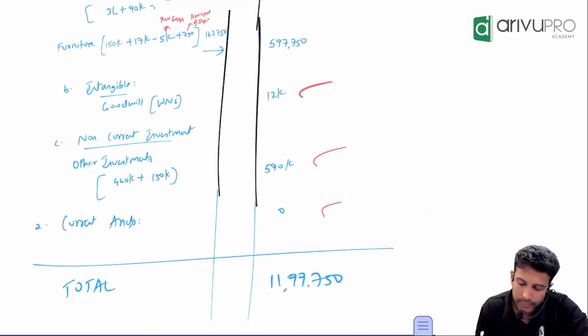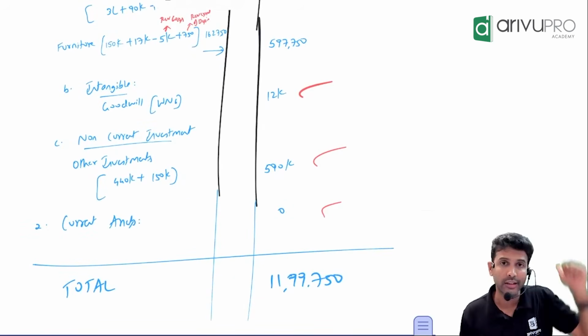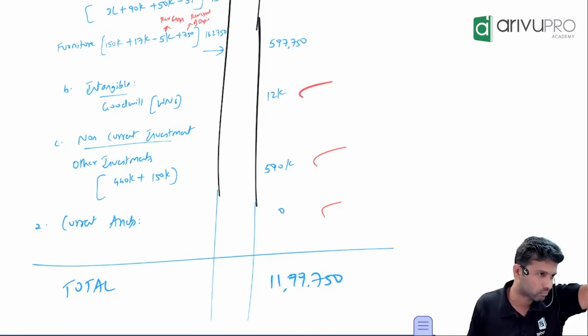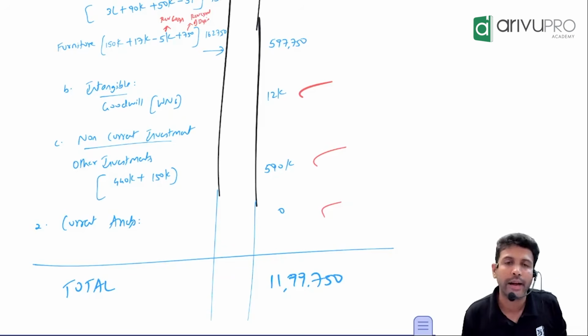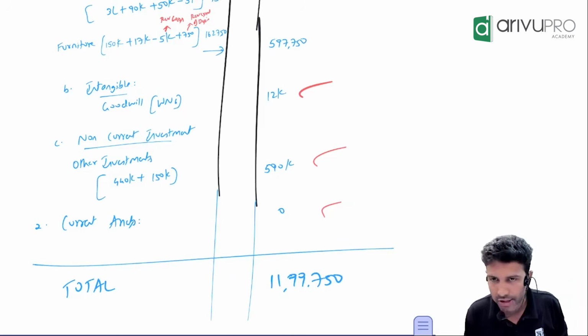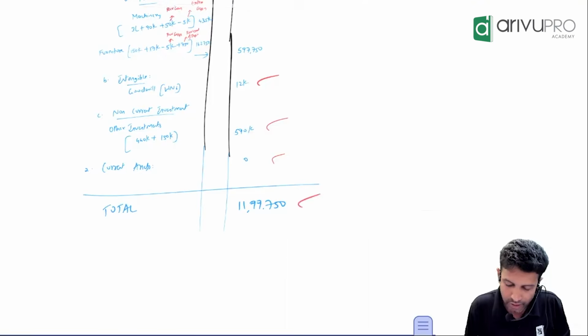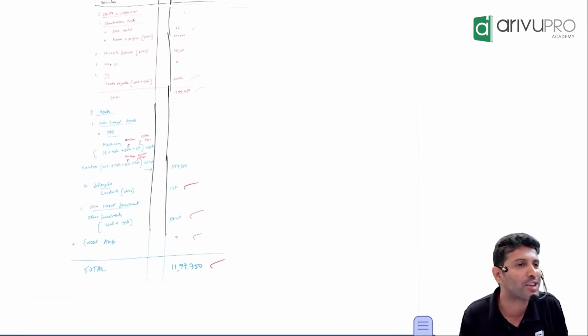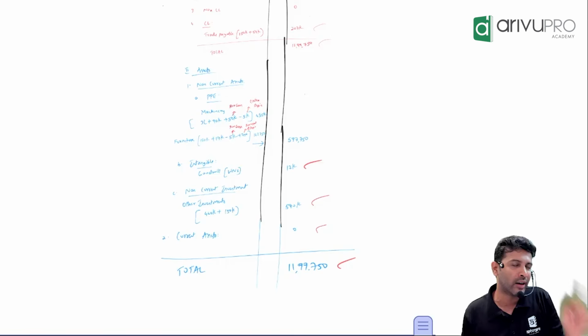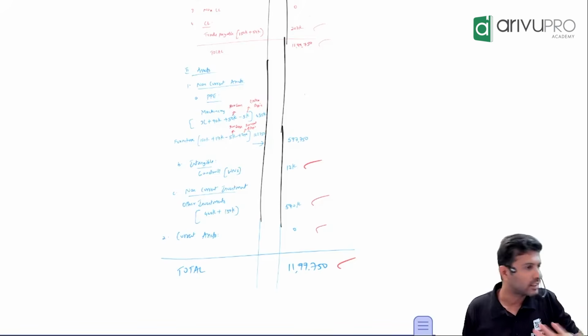Current assets are not there. Usually they will give some data. But do not forget the stock reserve and mutual owings. Stock reserve you will have to eliminate from inventory, closing stock. And your mutual owings from debtors and bills receivable, you also need to eliminate if at all they bring in that adjustment. Sometimes they do, sometimes they don't. But anyway, you know how to make the balance sheet tally. So you're not a stranger to it. Some way or other, you'll match some things, no? But it's okay. I think if you are done with the working notes in consolidation, especially working note number 4, more or less consolidation is set.